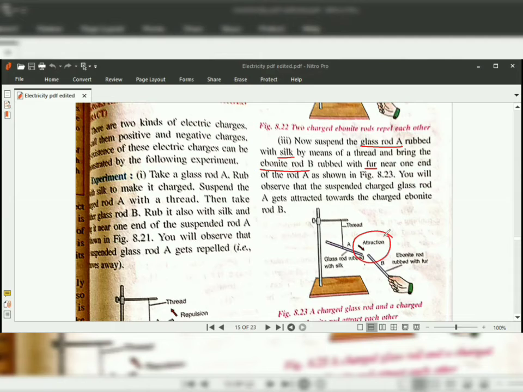You will observe that both attract each other. It means the glass rod rubbed with silk acquires one charge, and the ebonite rod rubbed with fur acquires another charge. That means these two rods acquire opposite charges, so they attract each other.